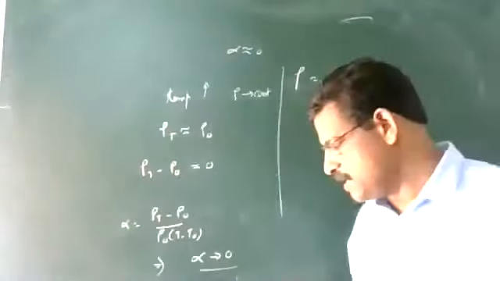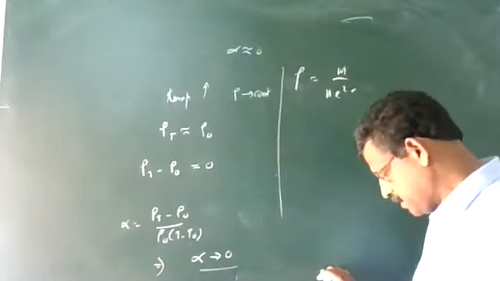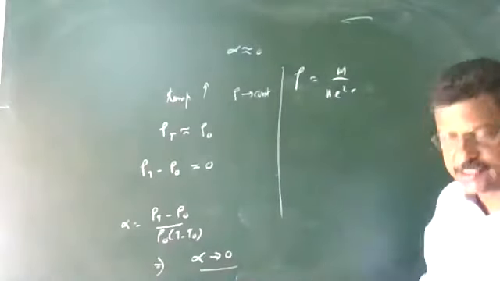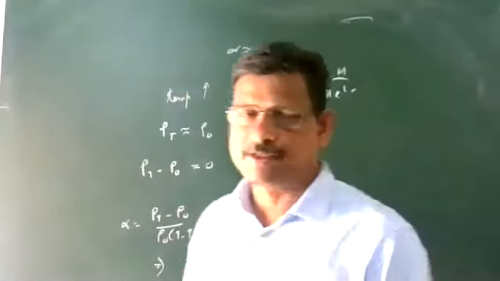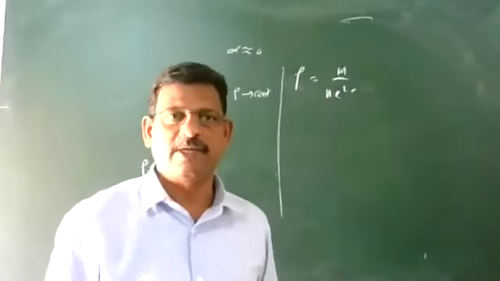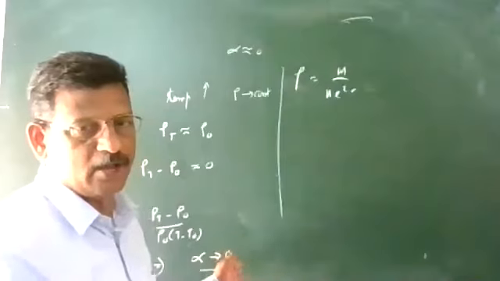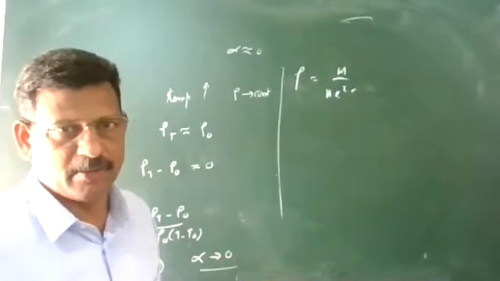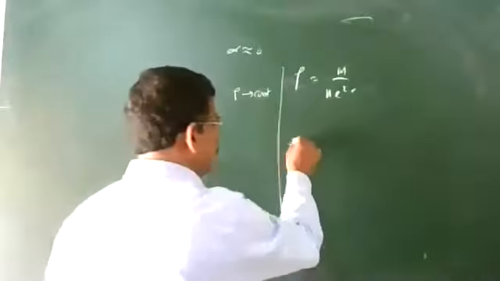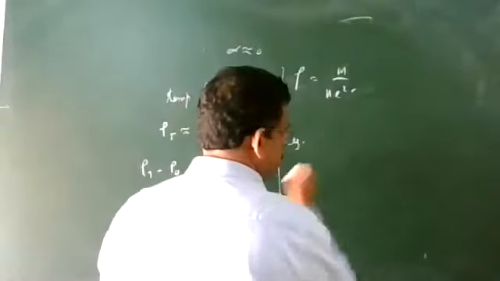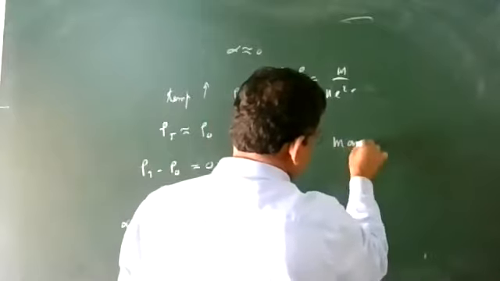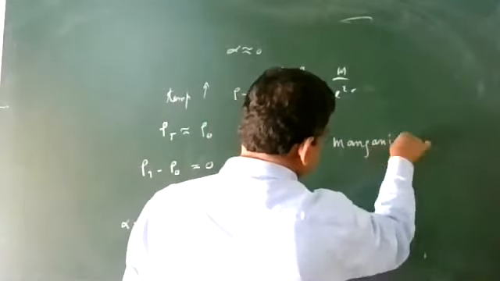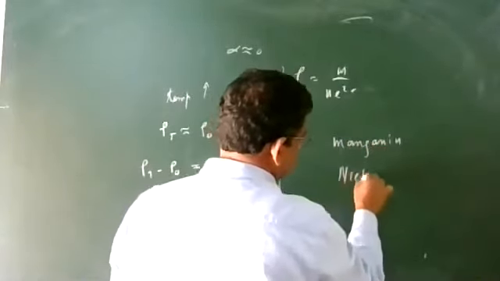So there are materials whose resistivity is almost independent of temperature. What are the examples of materials with this kind of value? Examples are very important. They are alloys: manganese, nichrome, constantan, and eureka.